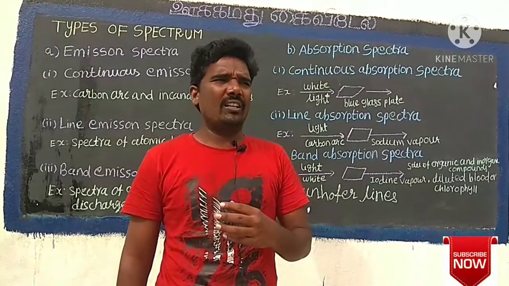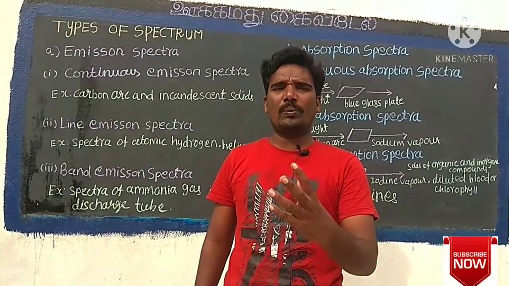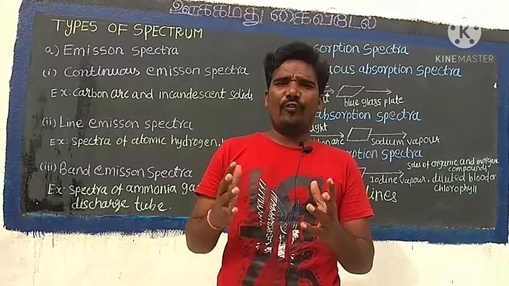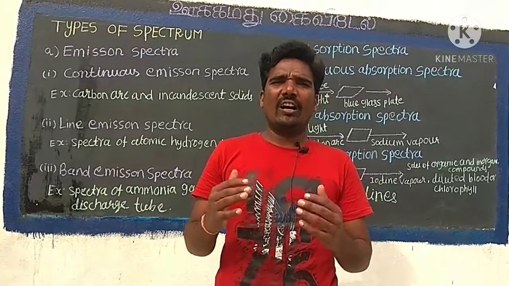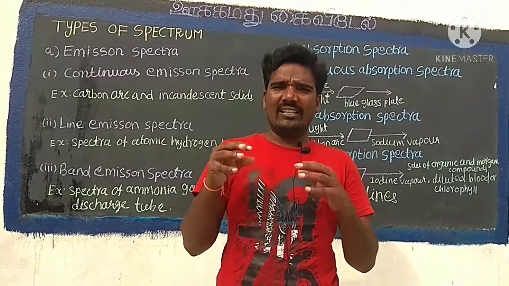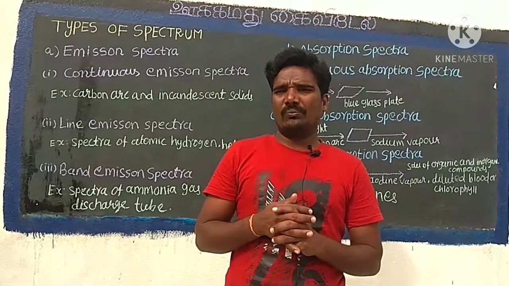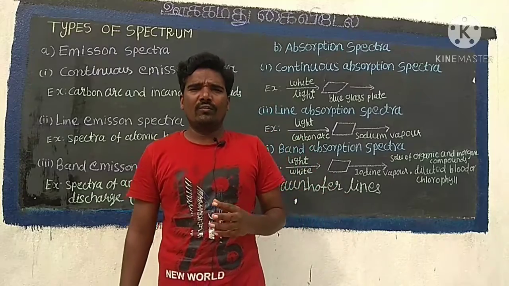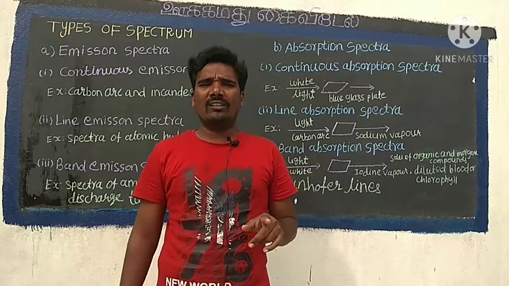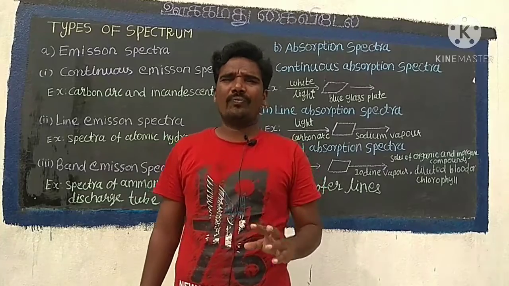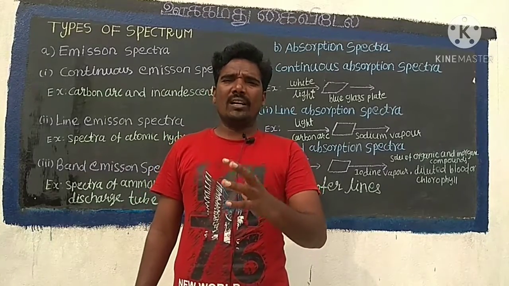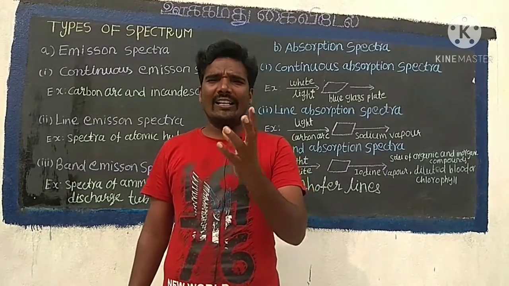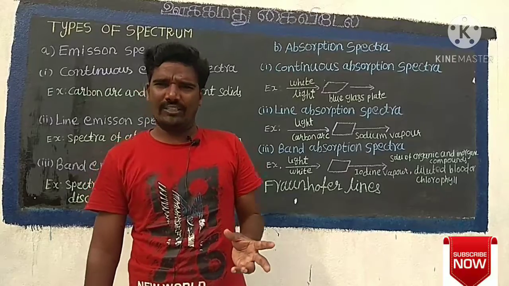The Fraunhofer lines, it is a very important 2-mark question. It may be asked in a public exam. When the spectrum obtained from the sun is examined, it consists of a large number of dark lines. These dark lines in a solar spectrum are known as Fraunhofer lines. The absorption spectra for various materials are compared with the Fraunhofer lines in the solar spectrum, which helps in identifying elements present in the sun's atmosphere.